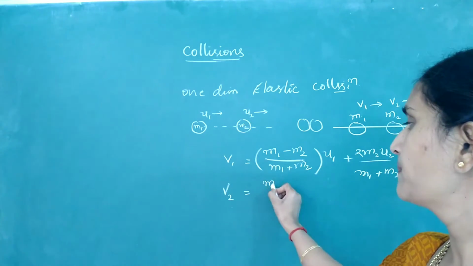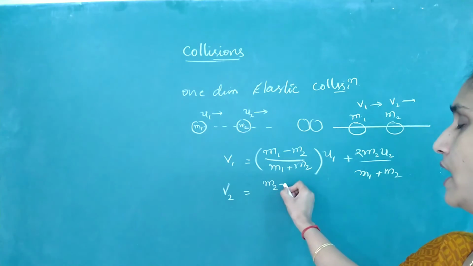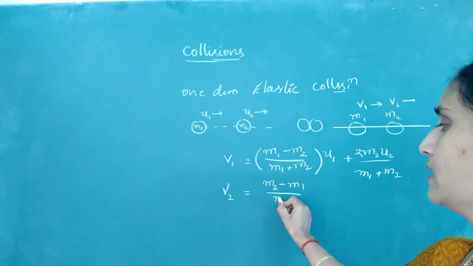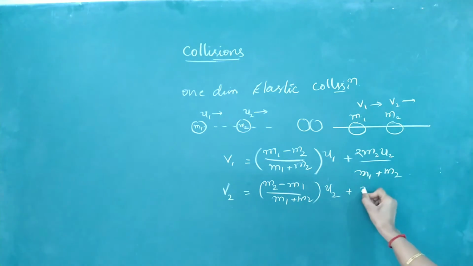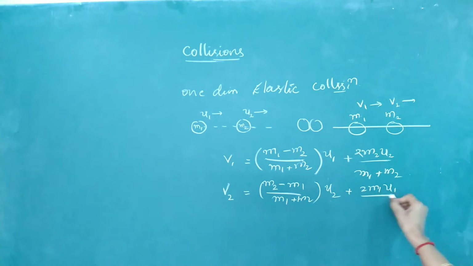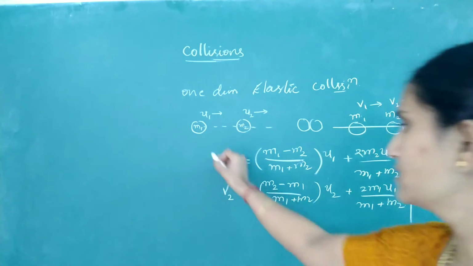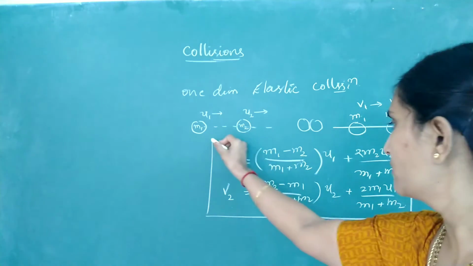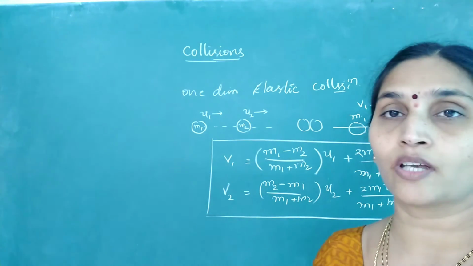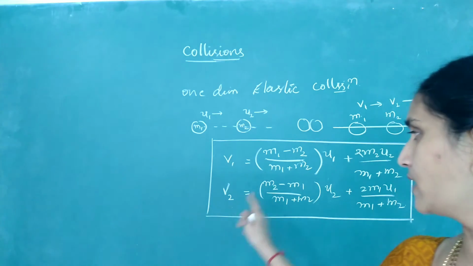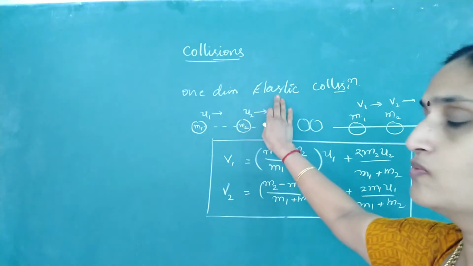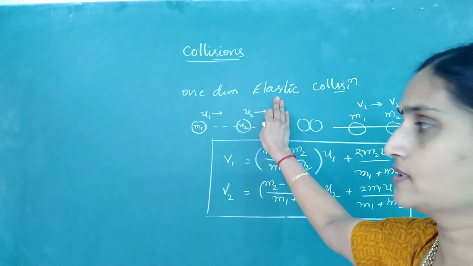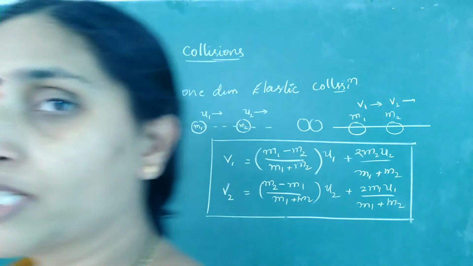What will V2 be? In the place of 1, you make it 2. V2 equals M2 minus M1 by M1 plus M2 into U2 plus 2 M1 U1 divided by M1 plus M2. So these two formulas you need to remember for solving the questions related to collisions. If you know these formulas, you can directly apply and find out what are their velocities after collision. So this is in case of what type of collision? Elastic collision.